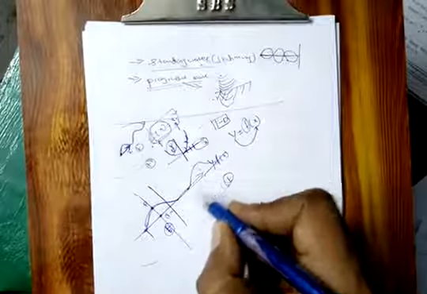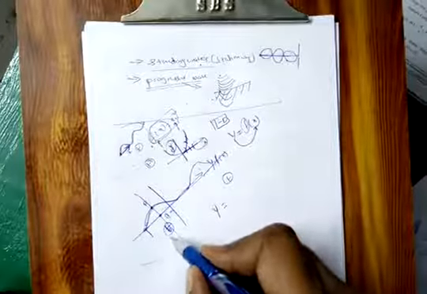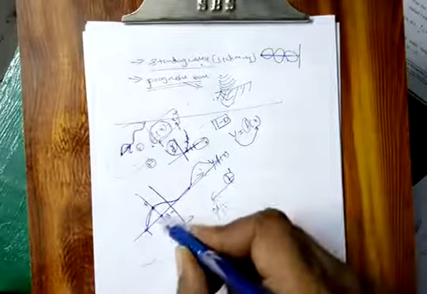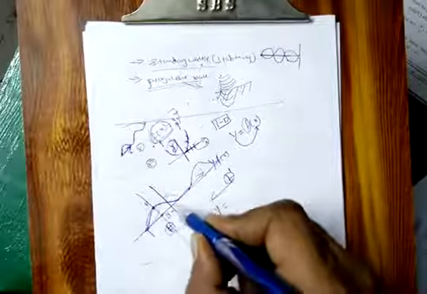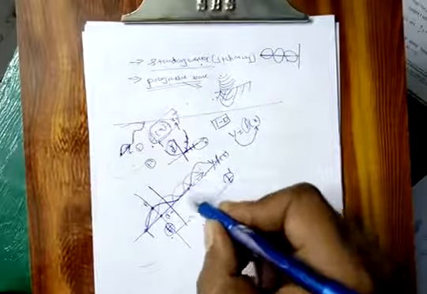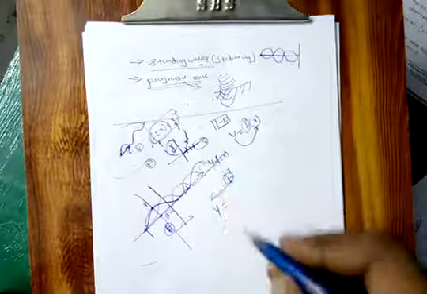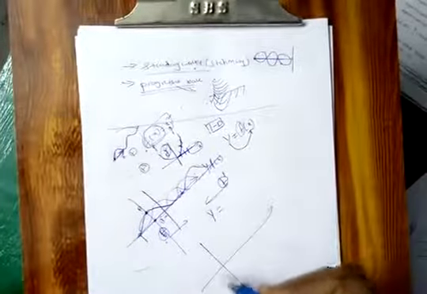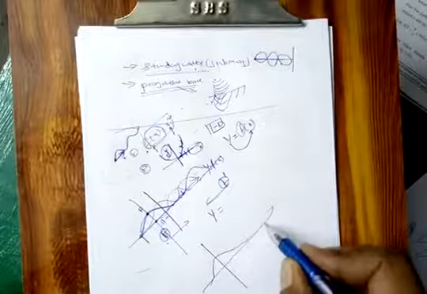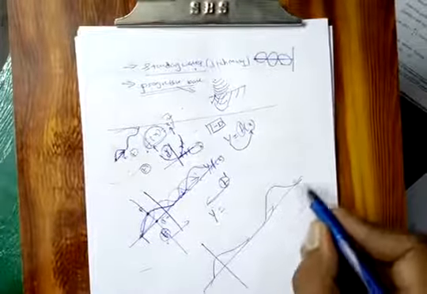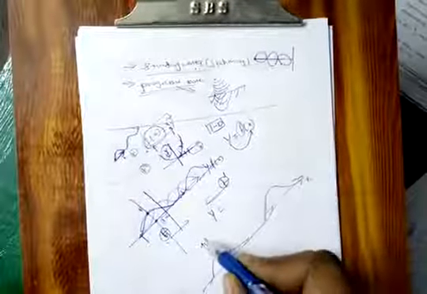That means in between, for example from this time to this t dash time, the shape of the graph will look like this, after that like this, after that like this. So it is traveling like this, and finally at this time we are considering two time slots. The first one initially is like this, and after some time it became like this. So it is traveling on the x-axis, and I am taking this distance.